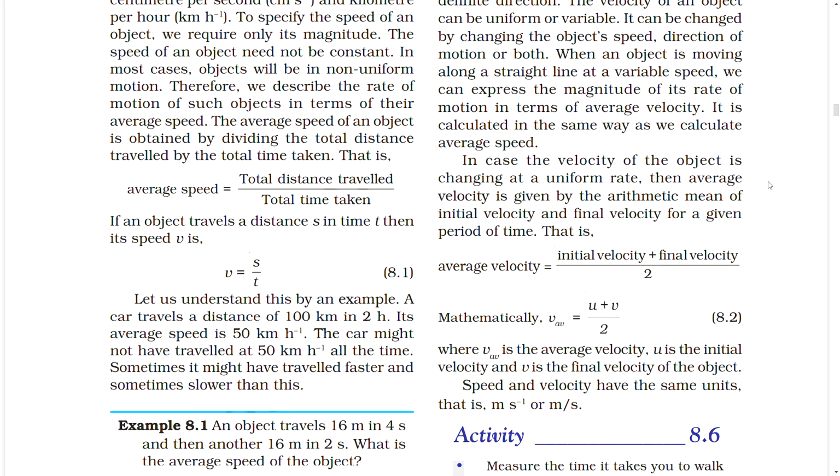Mathematically, VAV equals U plus V by 2, where VAV is the average velocity, U is the initial velocity, and V is the final velocity of the object. Speed and velocity have the same units, that is, meter per second or meter second inverse.